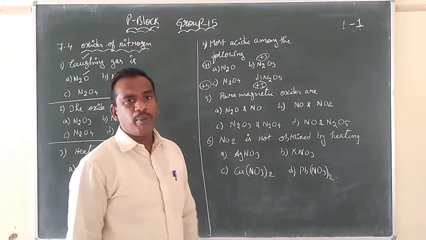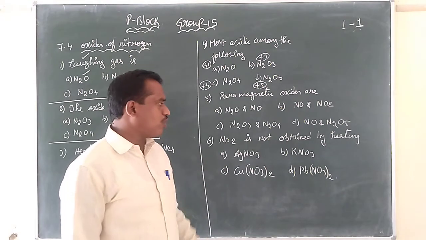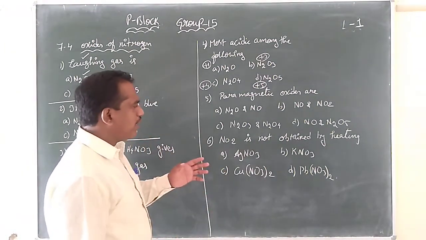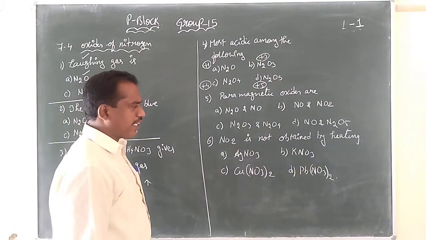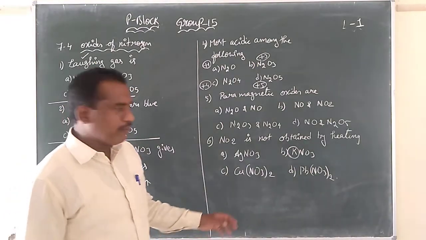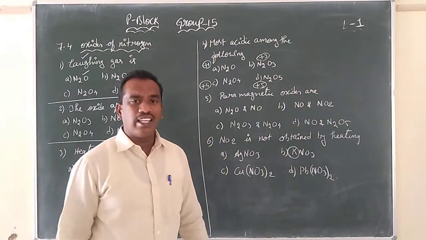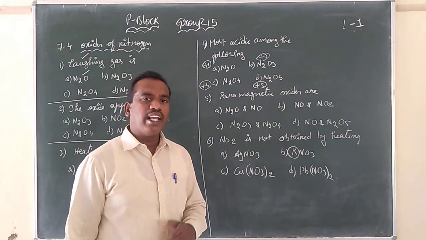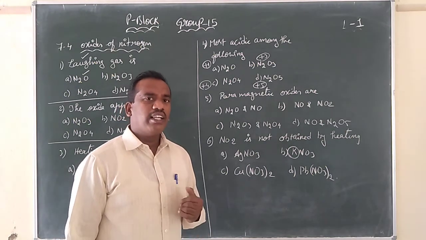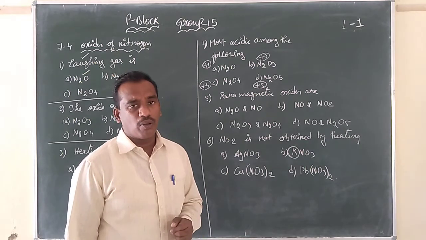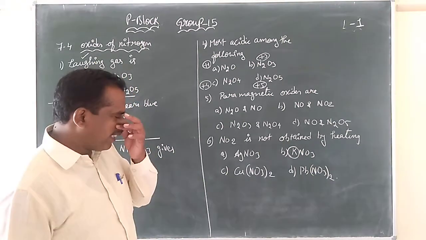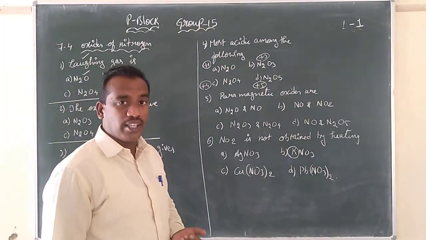N2O is not obtained by heating. NO2 is not obtained by heating. Generally, if you take silver nitrate, potassium nitrate, copper nitrate and lead nitrate, potassium is called the lower metal, but the remaining silver, copper and lead are higher metals. Whenever we heat a higher metal nitrate, nitrogen dioxide will be formed. But heating a lower metal nitrate will not form nitrogen dioxide.